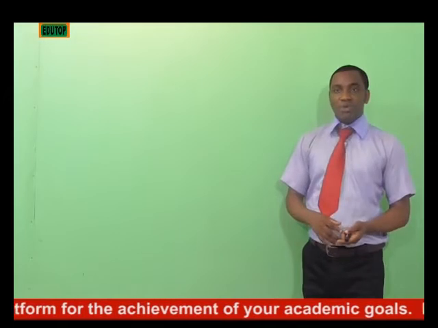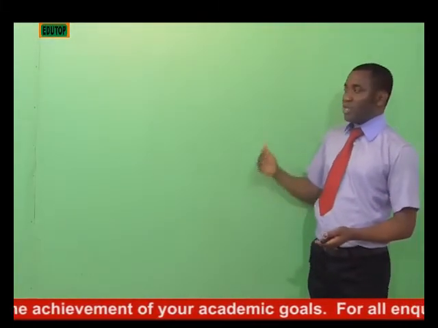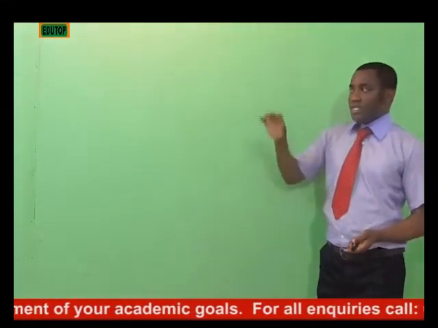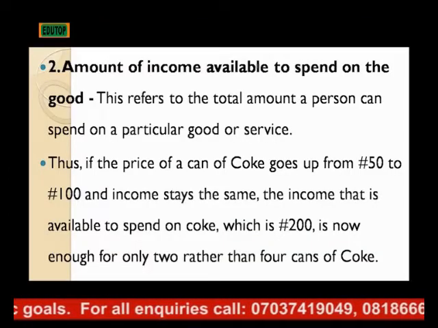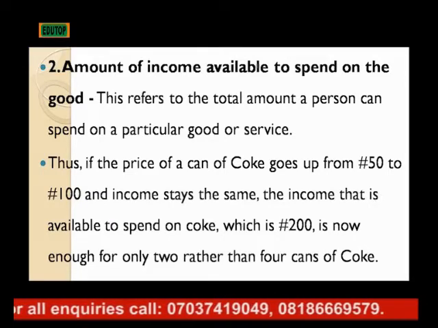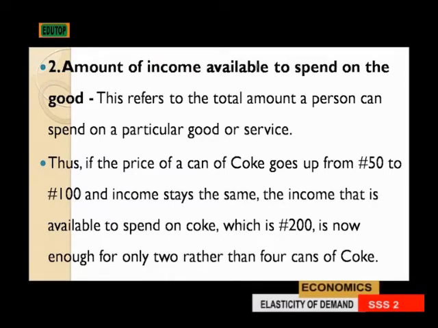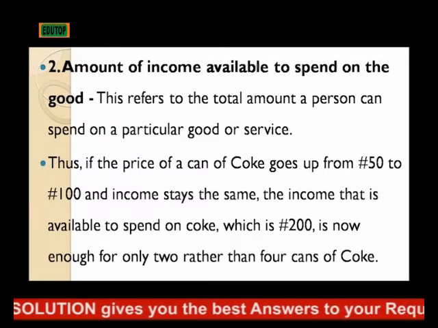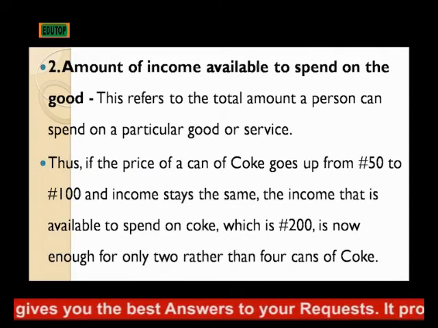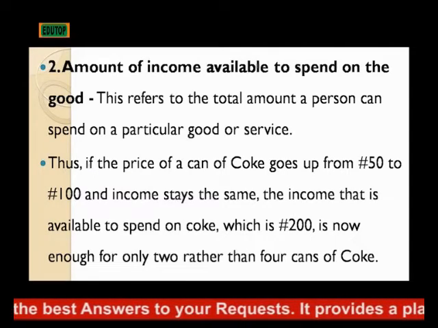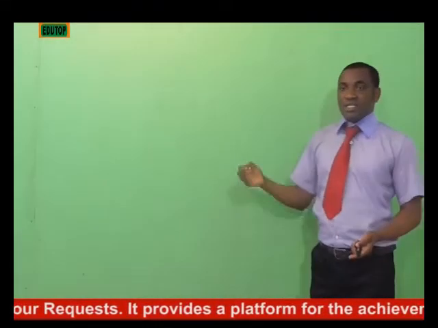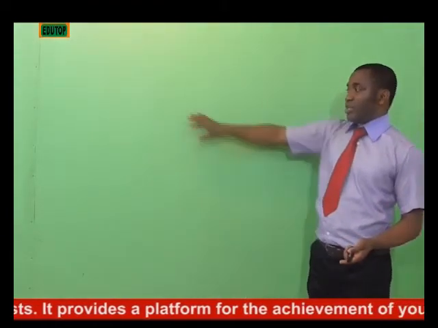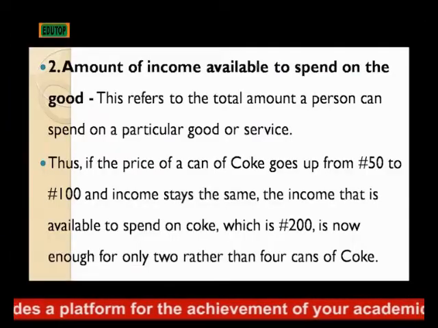The second one is the amount of income available to spend on a particular good. If a consumer has set a certain amount to be spent on foodstuff in a month, the quantity of foodstuff that income will be able to buy will continue to change as long as the price keeps changing. If the price of the foodstuff is changing, then the consumer will have no other option than to change the quantity he will be able to buy.